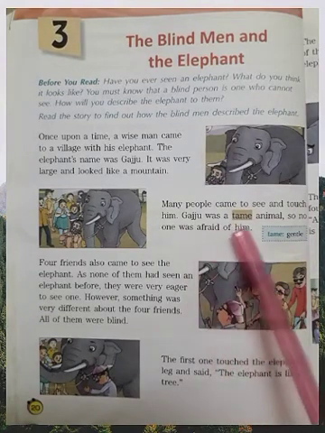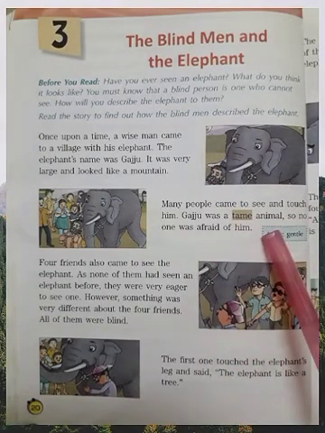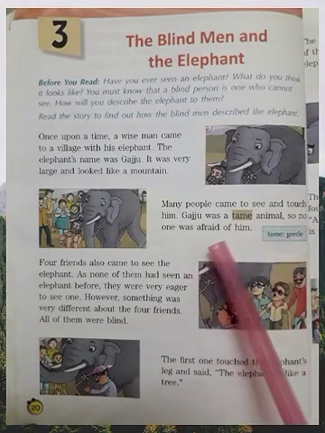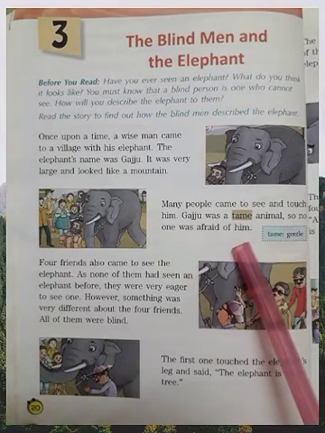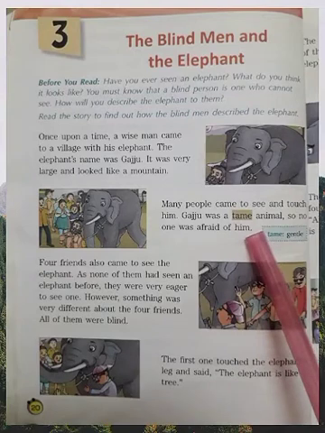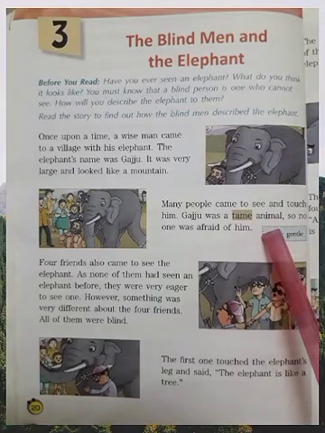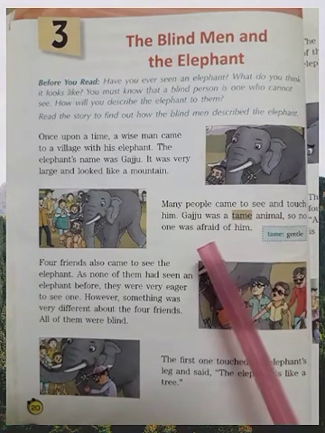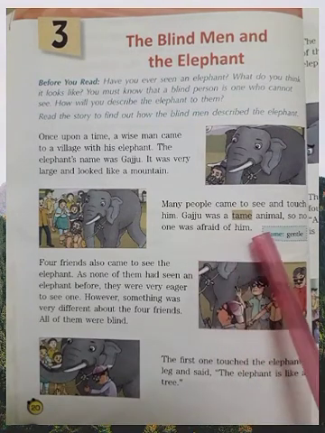Gajju was a tame animal. Tame means a gentle animal that can be kept. Tamed. So no one was afraid of him. Why was no one afraid of the elephant? Because he was a tame animal. Okay. Why did people come? People came to see and touch the elephant.